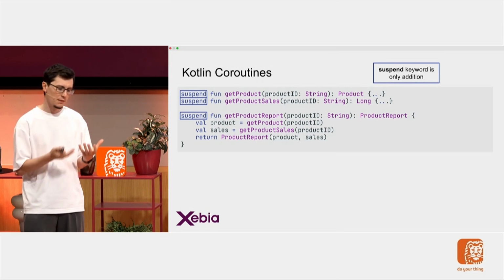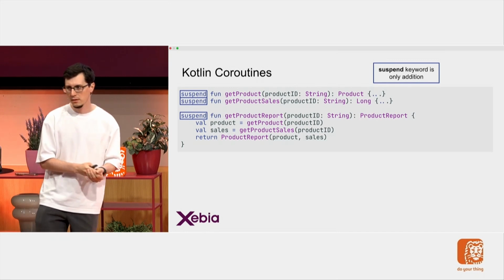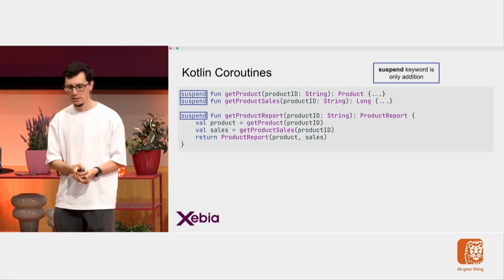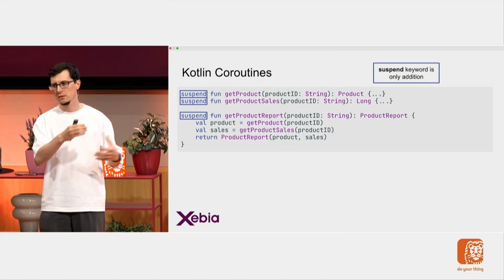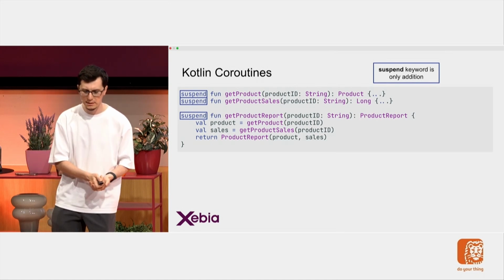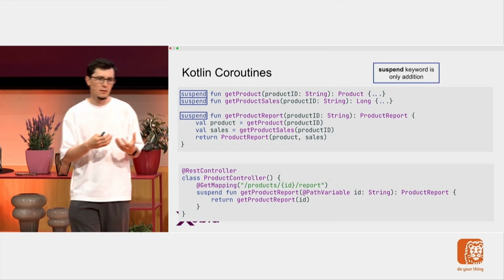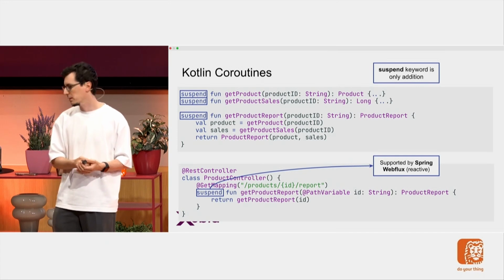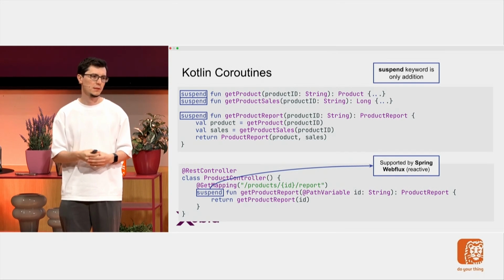All you have to do is write your code in a normal sequential way, and just make your function suspend, and then Kotlin will make sure that this will run in an asynchronous manner. But of course, that's not the only thing you have to do. You still have to make sure that you use non-blocking libraries in get product and get product sales. Of course, you still have to use some sort of asynchronous web framework, which could be again Spring WebFlux, because it supports coroutines with the asynchronous stack. So this is great.